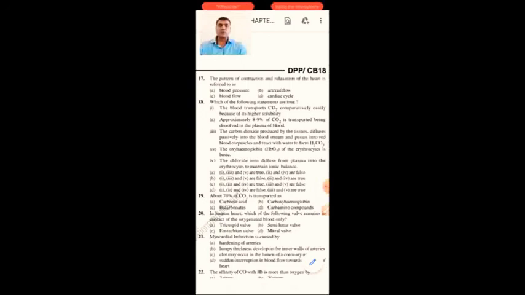The blood transports CO2 comparatively easily because of its higher solubility. Approximately 8 to 9% of CO2 is transported dissolved in the plasma of the blood. So here we need to find out from the given options which are false and which are right. So 1, 2 and 4 are false.